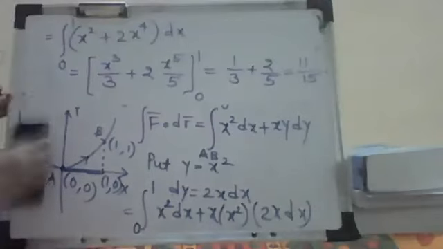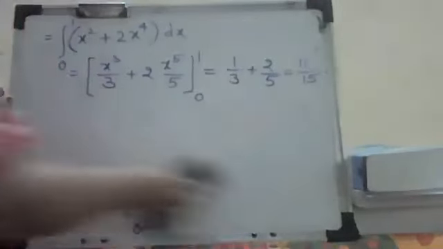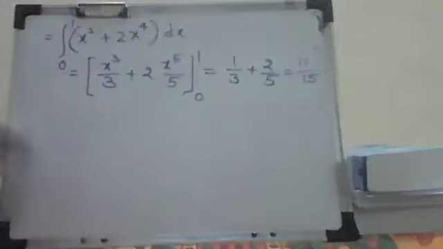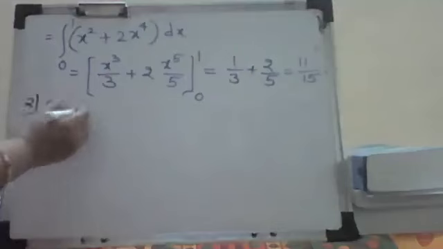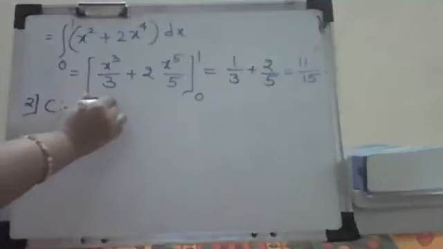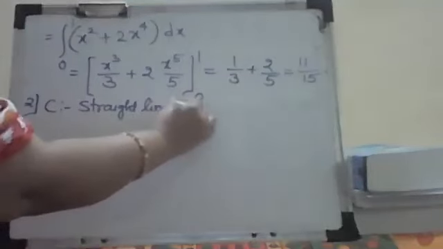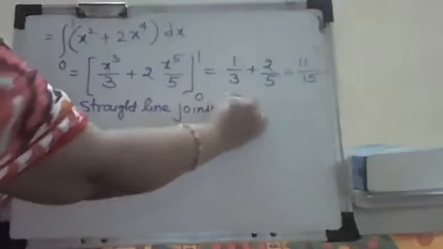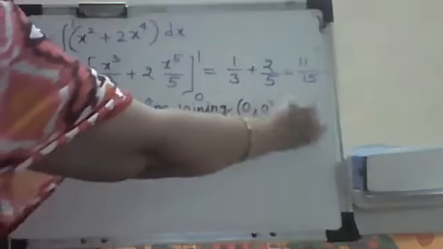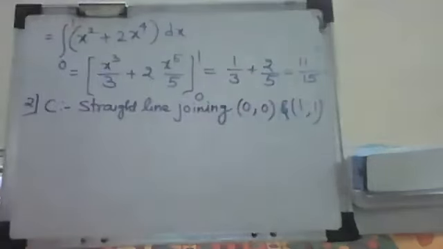What was the next question? In that case, we have to see the straight line joining two points, correct? So for the second question, what is the curve? The curve C is the straight line joining 0, 0 and 1, 1. Straight line joining 0, 0 and 1, 1. This is our second part. So for this, the field is the same. F bar was the same, that is x square i bar plus xy z bar, that is our F bar.